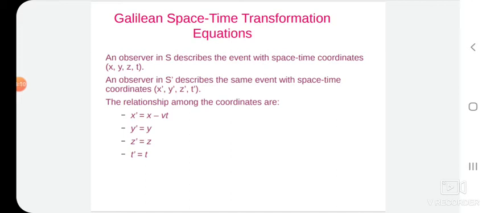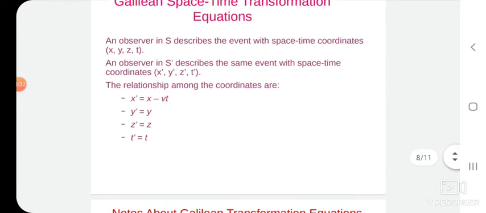The inverse transformation from S prime to S will be x is equal to x prime plus Vt, y is equal to y prime, z is equal to z prime and t is equal to t prime. This is the inverse transformation from S prime to S.